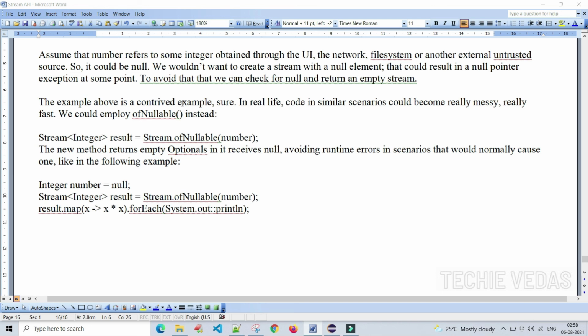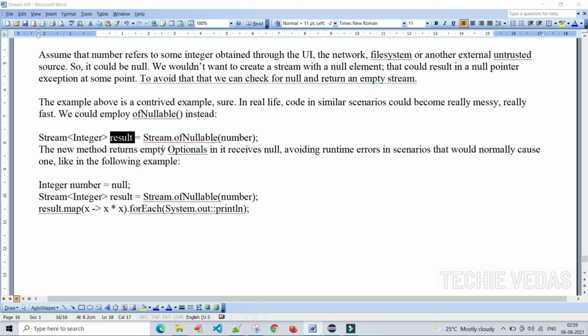The example above is a contrived example. Sure, in real life we can say that code in similar scenarios could become really messy, really fast. We could employ the ofNullable method instead. This is very important in real-time scenarios. Stream.ofNullable(number): we are checking whether that number is null or not. Based upon that, we are passing to the stream, that is the result.